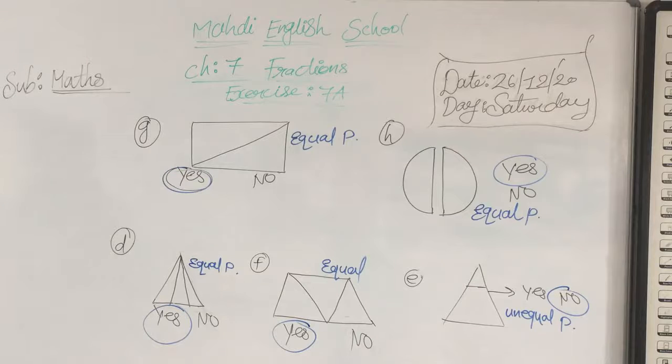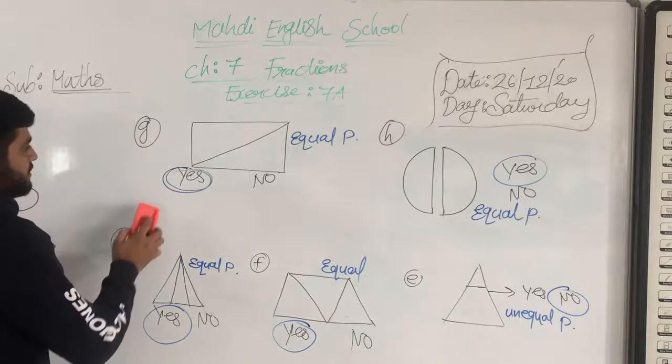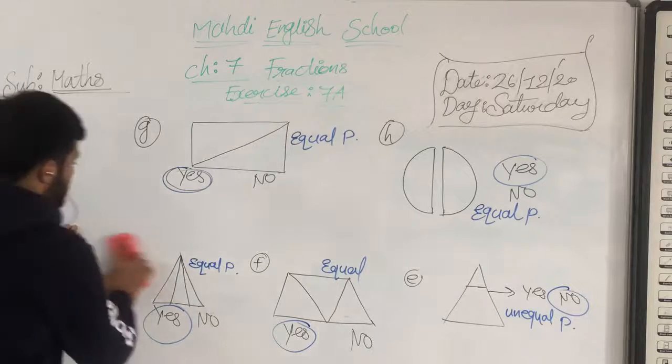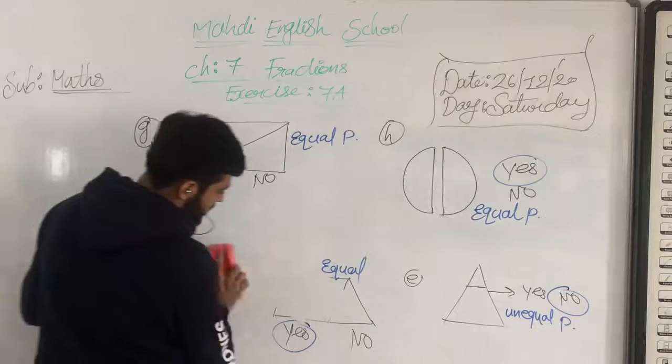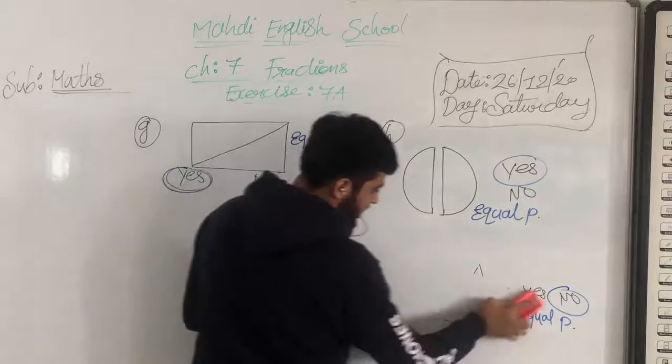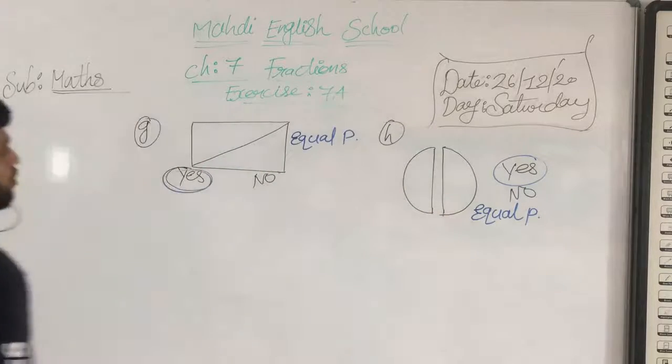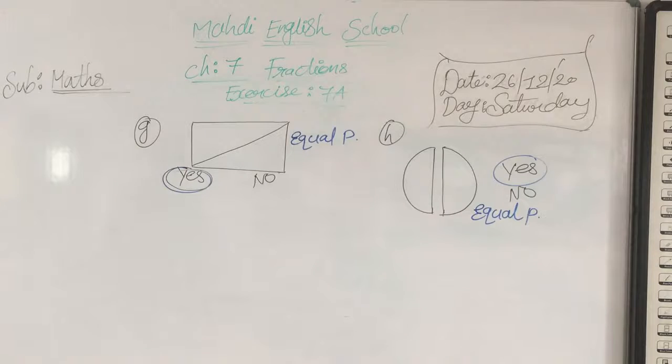So my dear students, I hope you have done it. Okay, so now start writing first. I write here D, F or E. Okay, dear students, now we take a few minutes for writing.